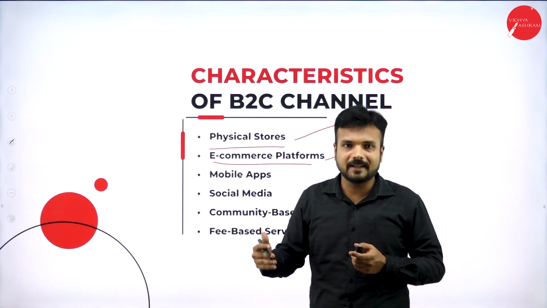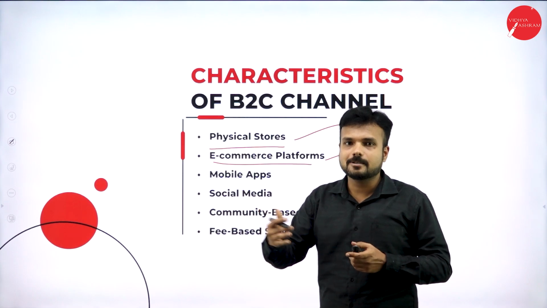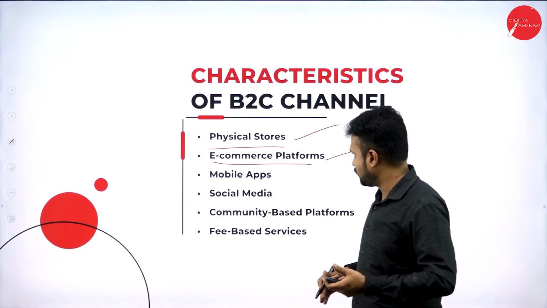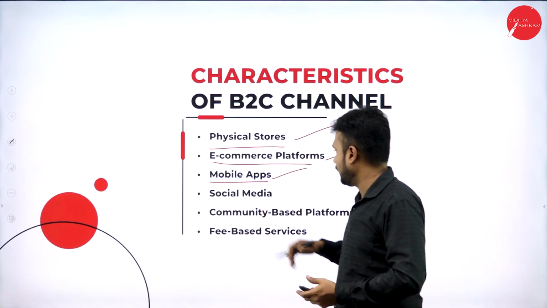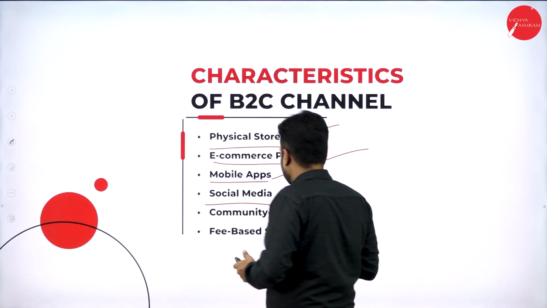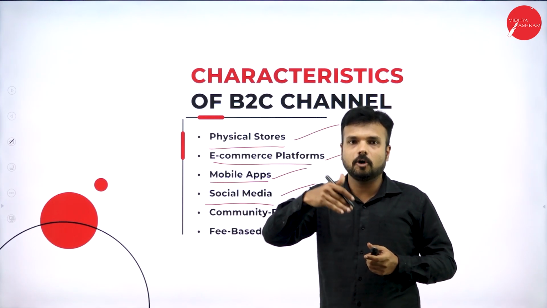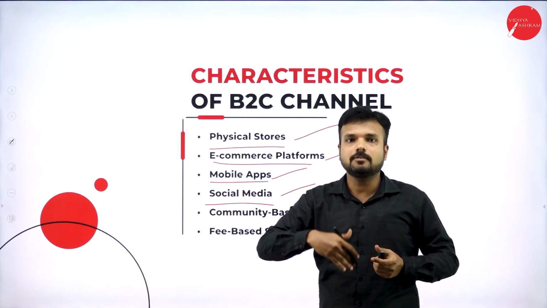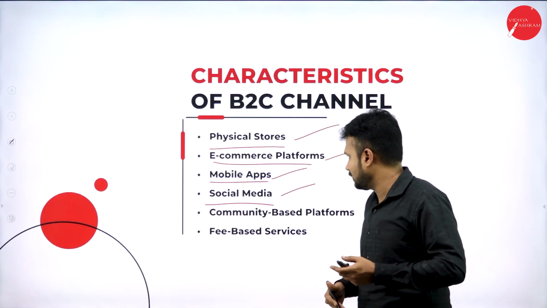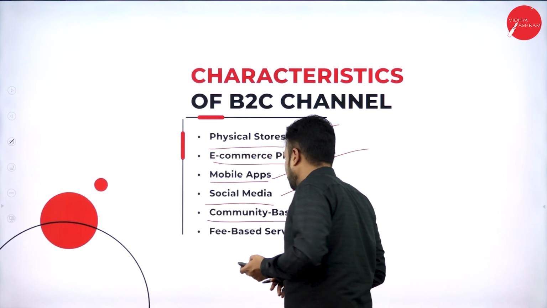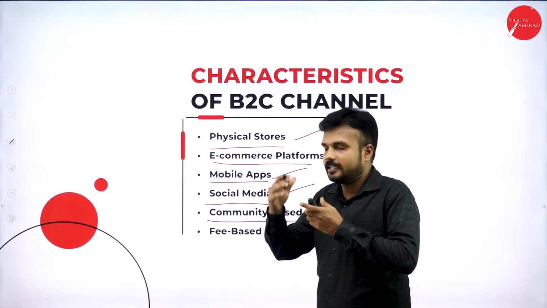There are a number of online applications: Amazon, Flipkart, Myntra, Blinkit. So we have a number of options to make a purchase decision. Mobile applications: there are a number of mobile applications through which we can purchase. Social media: in Instagram and Facebook, there are a number of advertisements. If we click on that particular link, it will go to the landing page where we can purchase the product. Community based platforms: there are certain platforms which are community based, for a particular community of people.